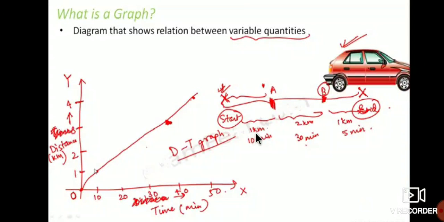That means the first one kilometer was reached in 10 minutes, and from A to B, the next point. The car reaches 2 kilometers in the next 30 minutes. That means that car took 30 minutes. And from B to the final point, there is only 1 kilometer distance. To reach this 1 kilometer, finally that car took 5 minutes.